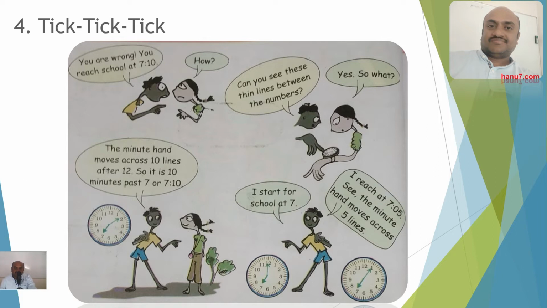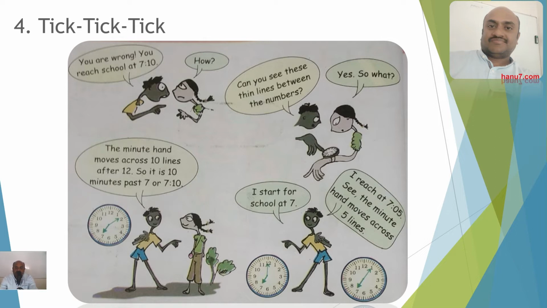The minute hand moves across 10 lines after 12. So it is 10 minutes past 7, or 7:10. So he is explaining clearly that it is 7:10.